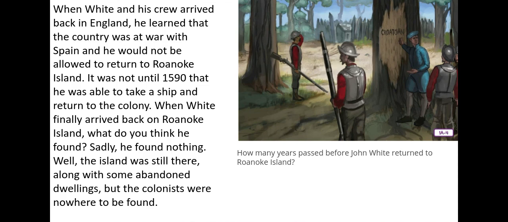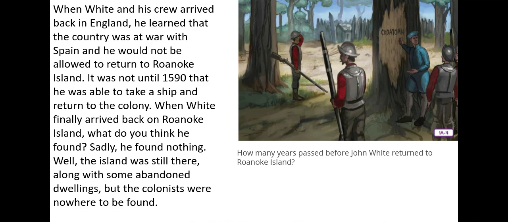When White and his crew arrived back in England, he learned that the country was at war with Spain, and he would not be allowed to return to Roanoke Island. It was not until 1590 that he was able to take a ship and return to the colony. When White finally arrived back on Roanoke Island, what do you think he found? Can you make a prediction? What do you think? Sadly, he found nothing. Well, the island was still there, along with some abandoned dwellings, but the colonists were nowhere to be found.